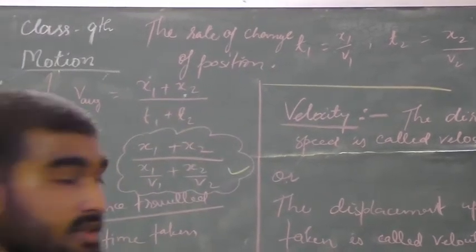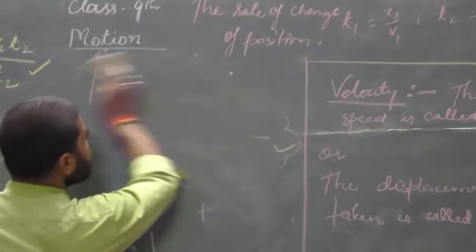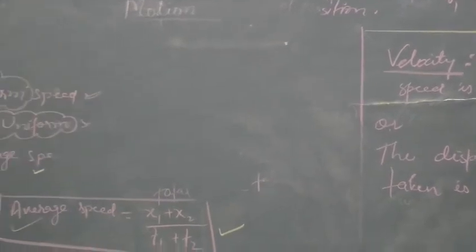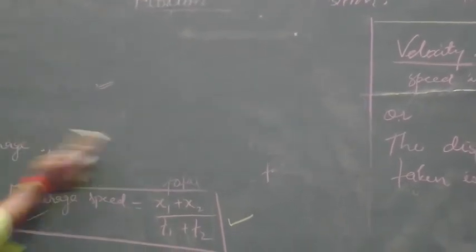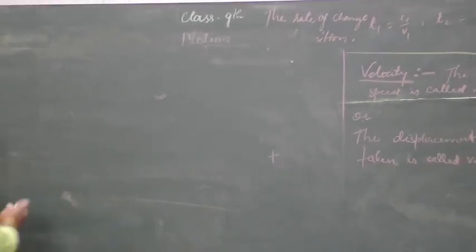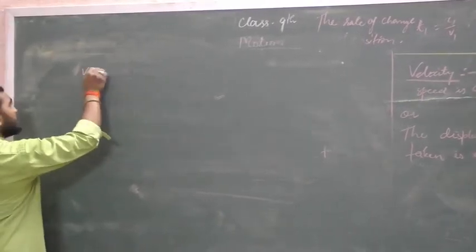Rate of change of position means what? See here.